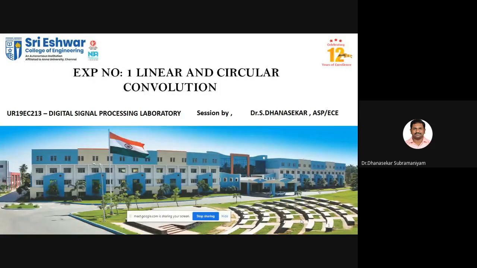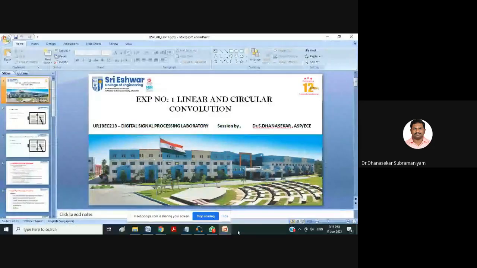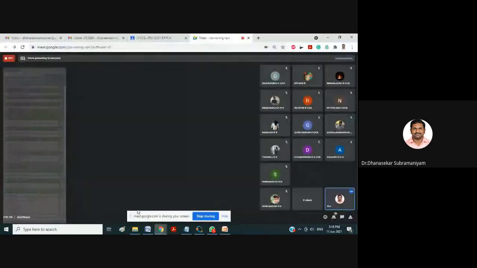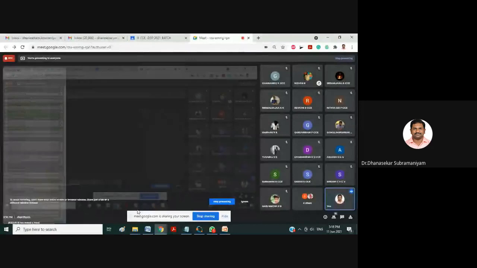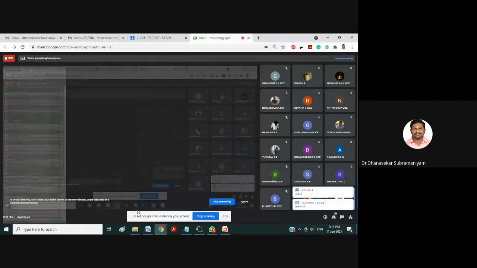So let us start the first experiment for our DSP lab. I hope you have installed the Octave software, right? How many of you have installed your Octave software? If you have installed, just say yes in the chat box. Rohan, Gayatri, Sanjana, Nityasri, Yanasri, Subhashini. Okay, only 7 members have installed.